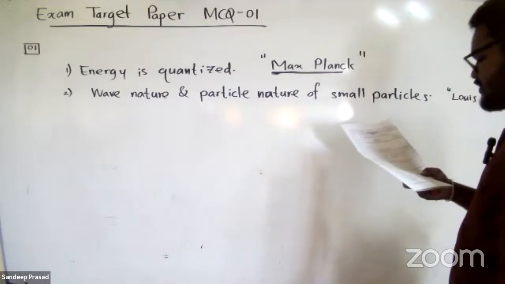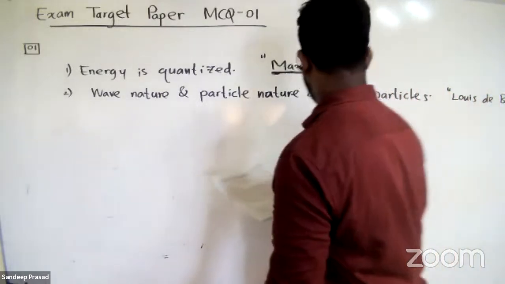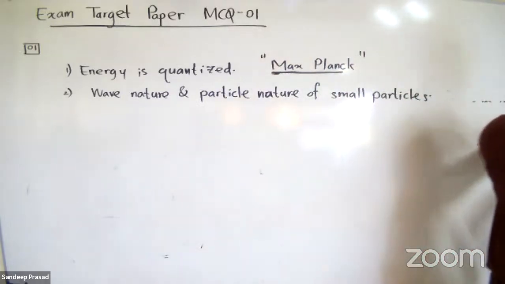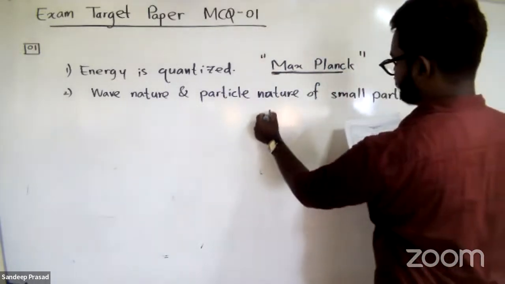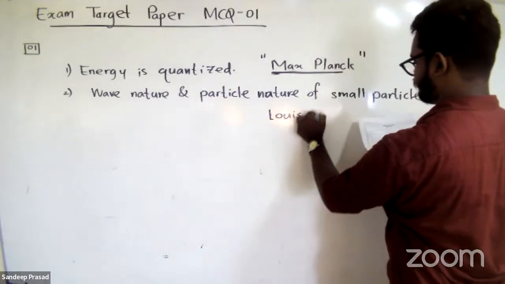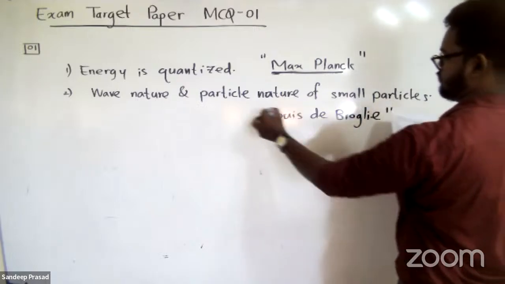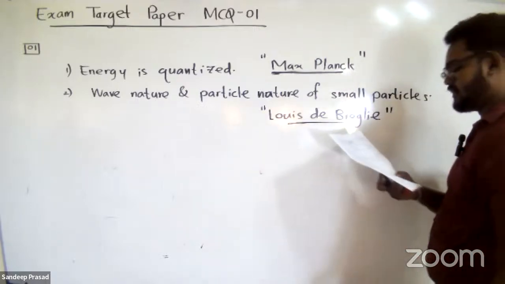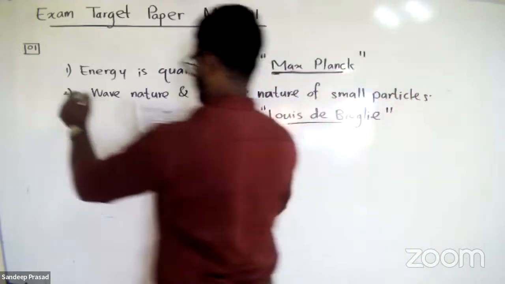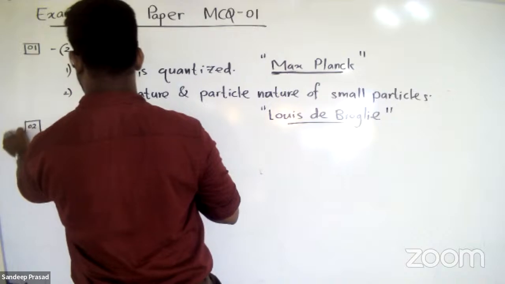So the answer that we can choose for the first question is the second one, Max Planck and Louis de Broglie. So question number one, answer is first one or second one? Second one, right?